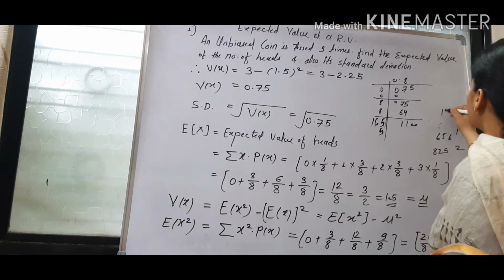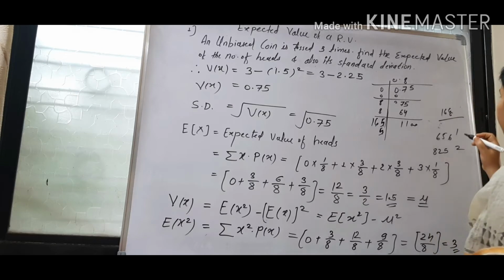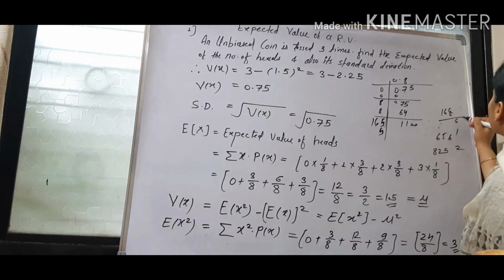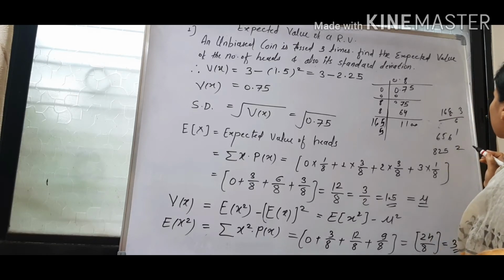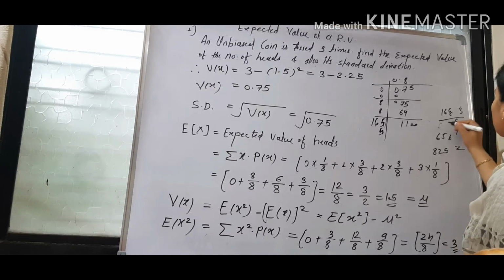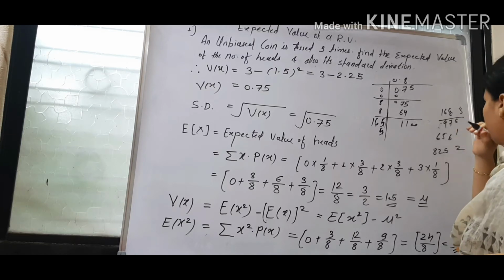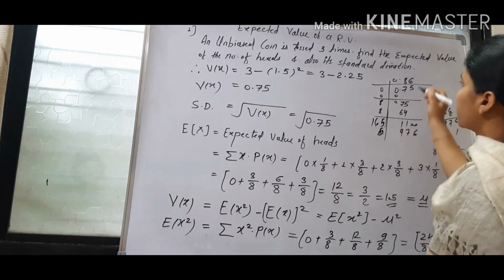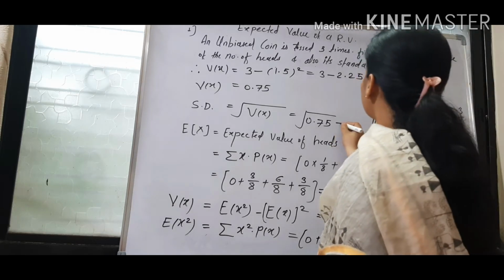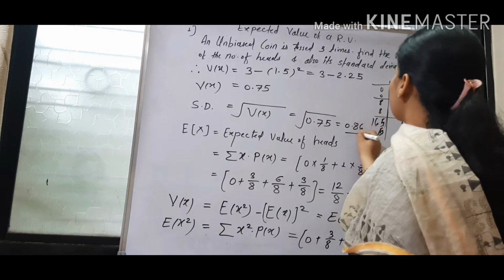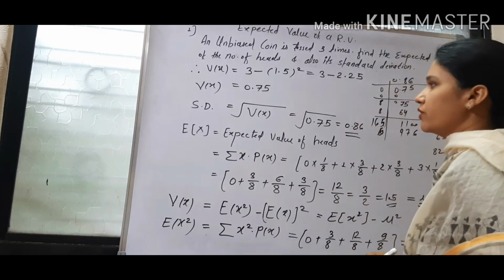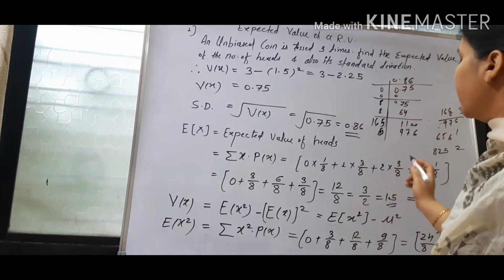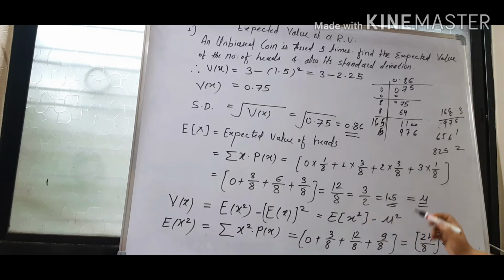One more time. 166 into 6. 976. So this will be the value 976 6 times. So standard deviation will be equal to 0.86. So this is what standard deviation of number of heads, and expected value of x is 1.5.